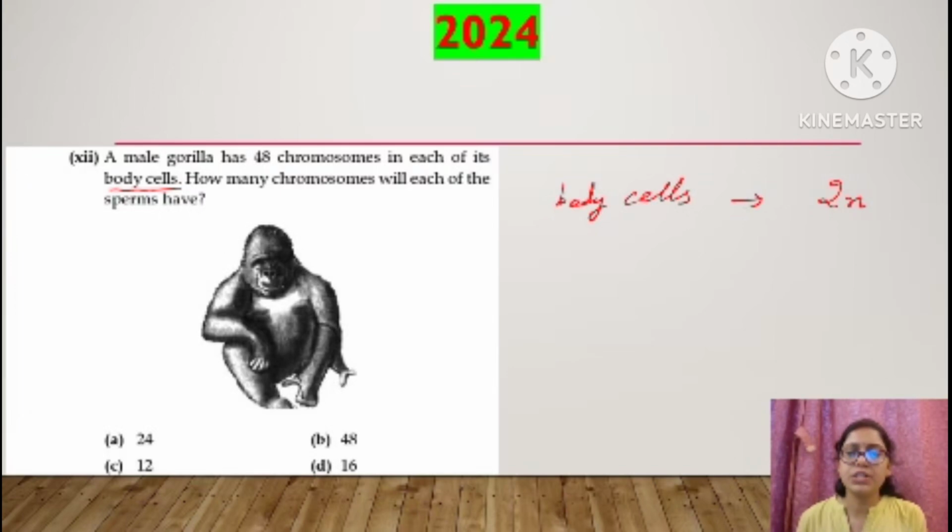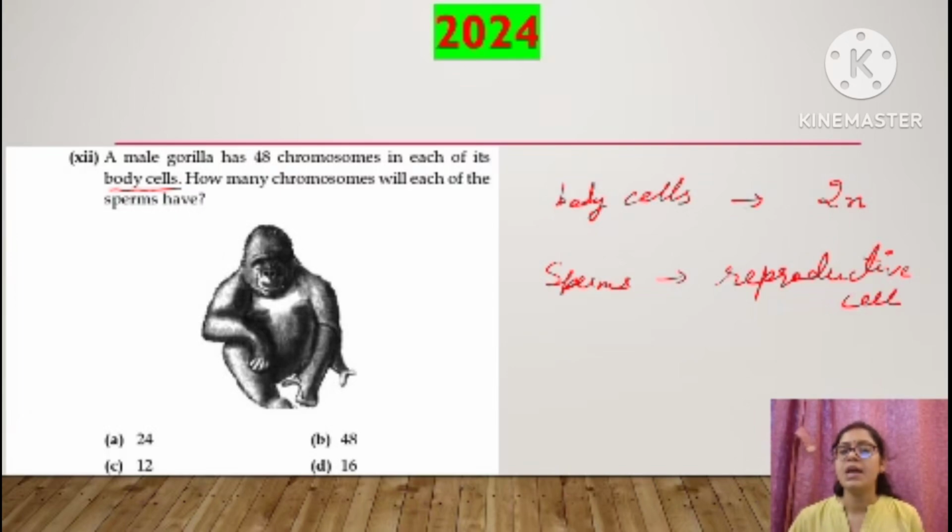And the question is asking how many chromosomes will each of the sperms have. Sperms and ovum, I told you that these are reproductive cells, right? A sperm is a reproductive cell and reproductive cells will have haploid number of chromosomes. Haploid, that means n, right?